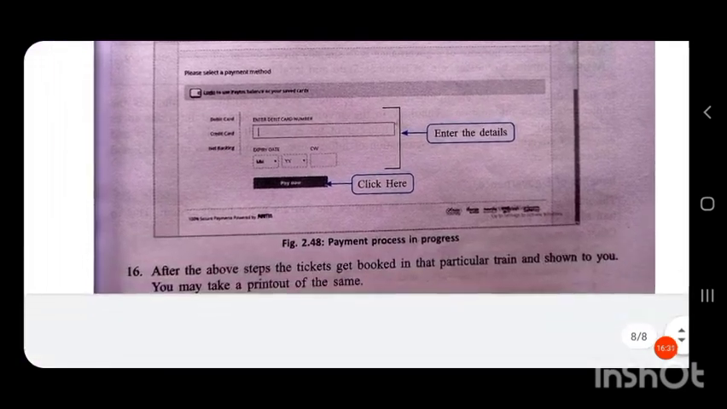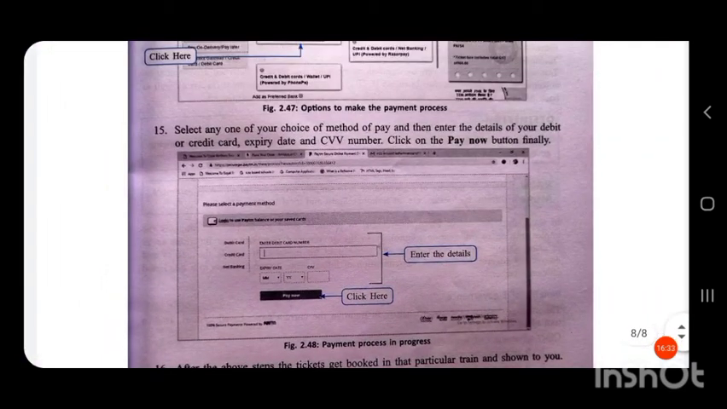So thank you children. Today's class is over. You have studied in this class about how e-shopping can be performed using Amazon website and how e-reservation can be performed through IRCTC website.